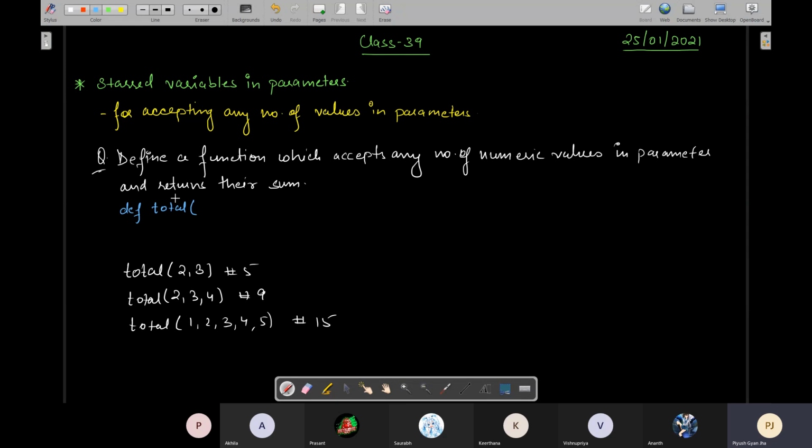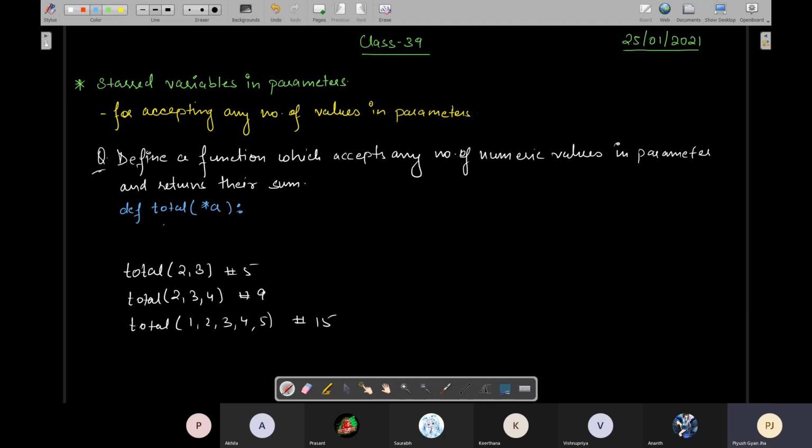Okay, what are starred variables? Like star A, and then this A will become a list. This A will become a list. Okay, and this list will be containing all the different values that have been passed to it.